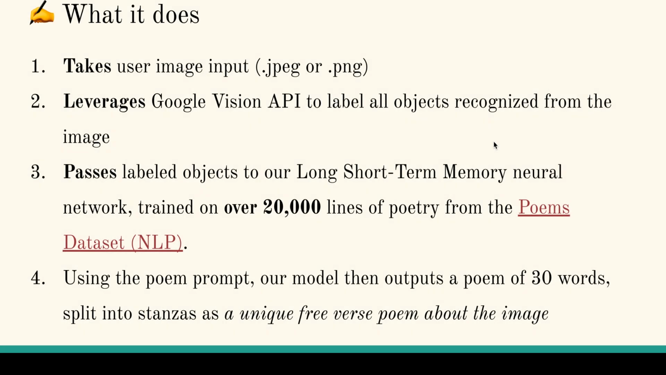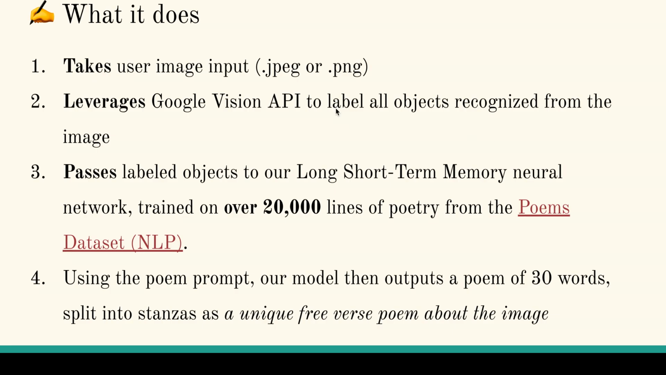So what does it do? First, it takes a user image input from a link that's a JPEG or a PNG file. Then, it leverages the Google Vision API to label all the objects recognized from the image before passing these labels in the backend to our long short-term memory neural network, trained on over 20,000 lines of poetry from the poems dataset online. Using the poem prompt, or the labels, our model then outputs a poem of 30 words, split into stanzas, as a unique free verse poem about the image.